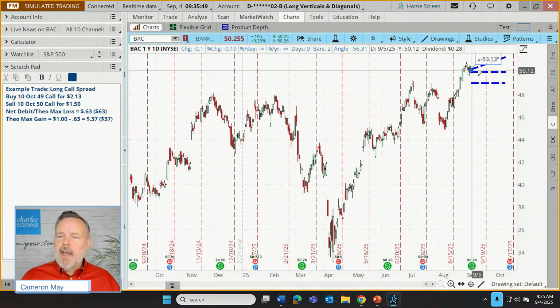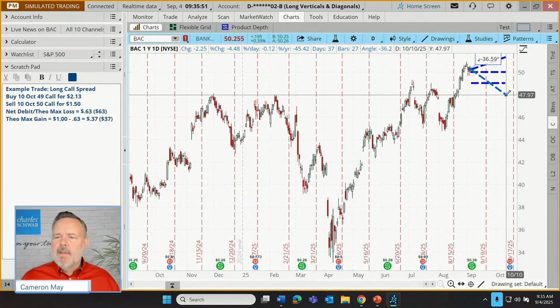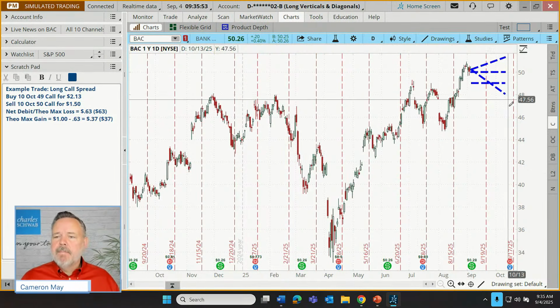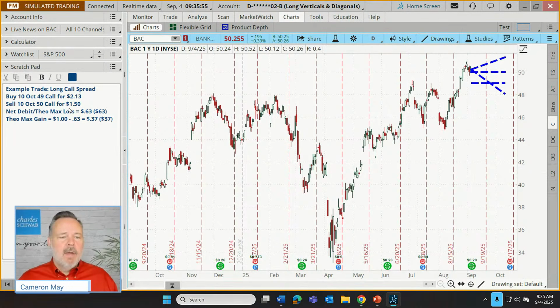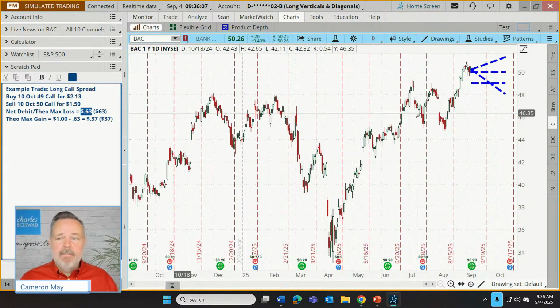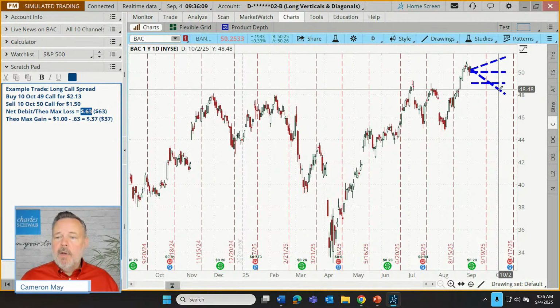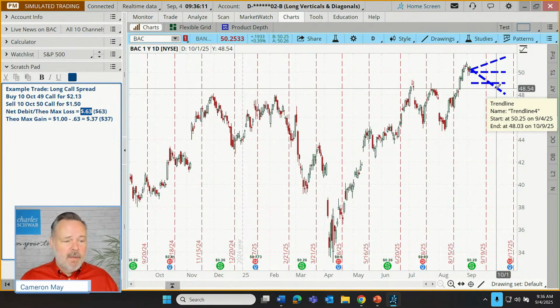Okay. This is what we do not want to have happen. If the stock collapses and we hit expiration, well, this trader is going to say, Cameron, keep your cruddy stock. And we decide not even to buy it. So the contracts just expire worthless. And we lost our investment if we're down below our lower strike.